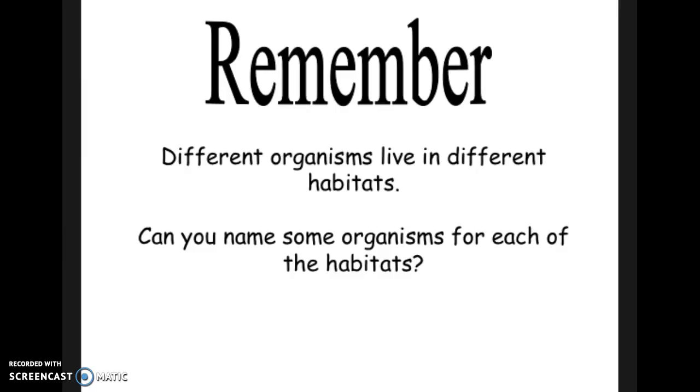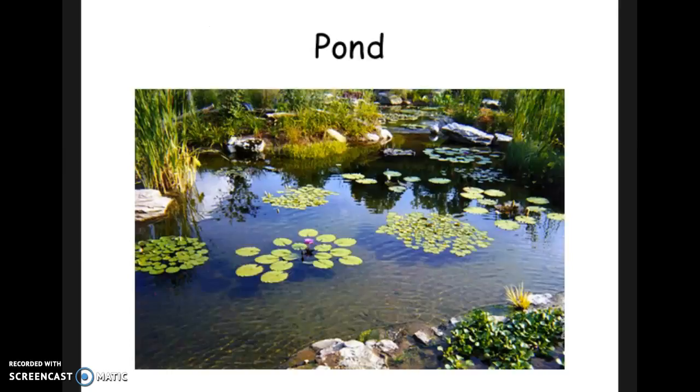Can you name some organisms from each of the following habitats in these slides? A pond. A pond can have many organisms, but just to name a few, they include frogs, turtles, algae, various fish and aquatic plants, salamanders, insects, crayfish, and snails, just to name a few.